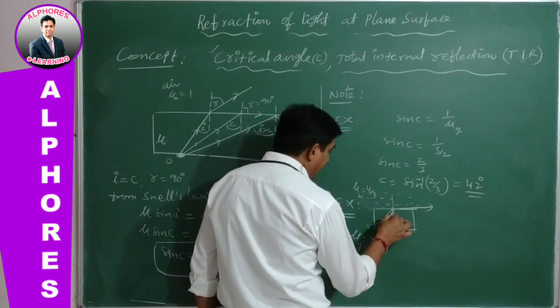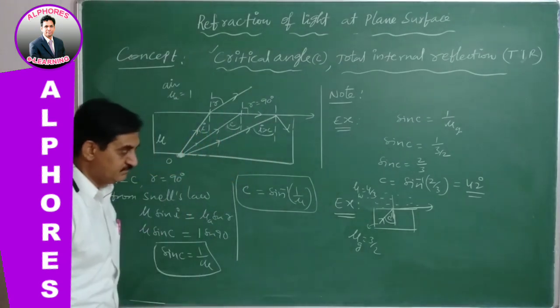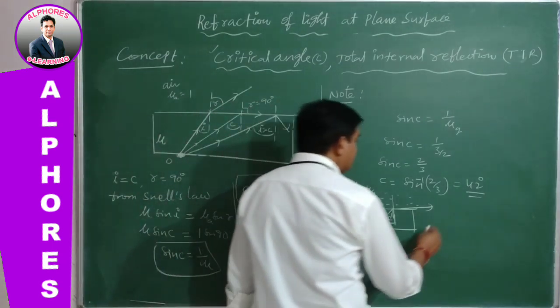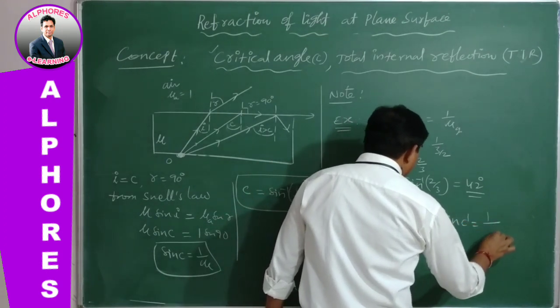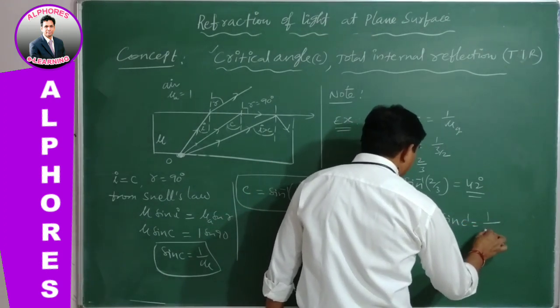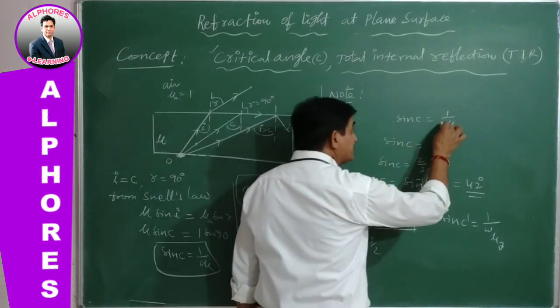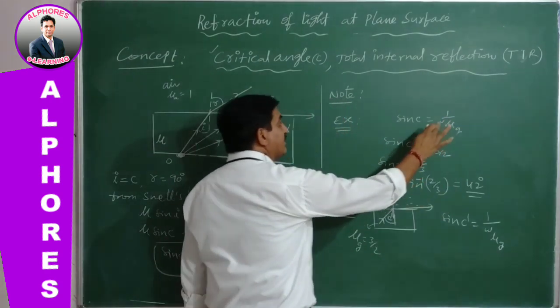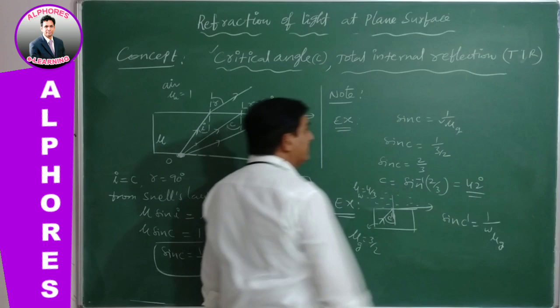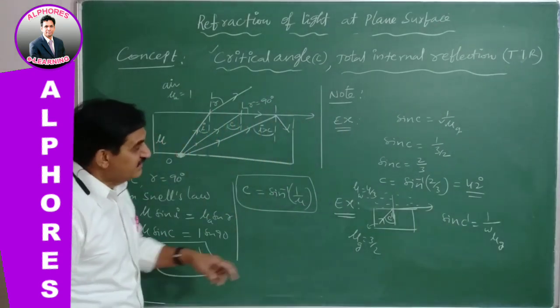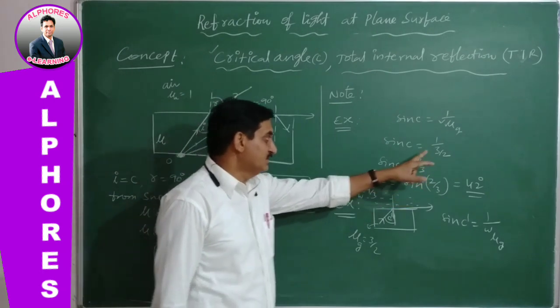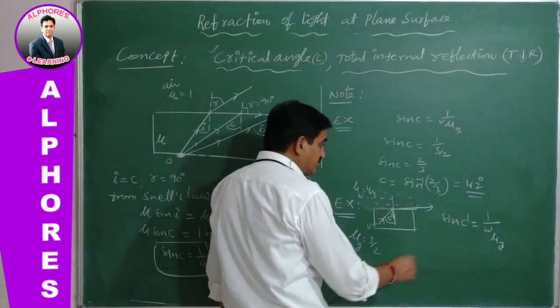This is the critical angle C dash, suppose. Now in this case, sin C dash is equal to 1 by mu glass with respect to water. Earlier, mu glass was with respect to vacuum or with respect to air medium. Air and vacuum refractive index are taken to be 1, so that there we directly substituted 3 by 2. But here it is not so.